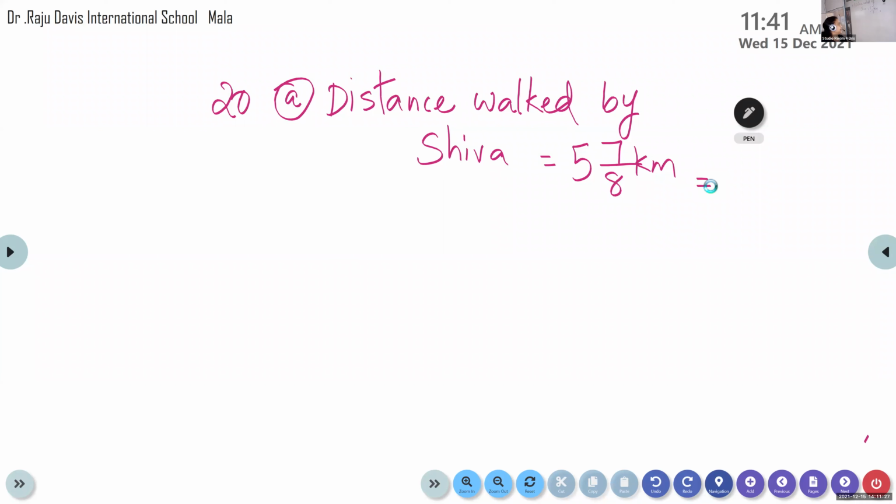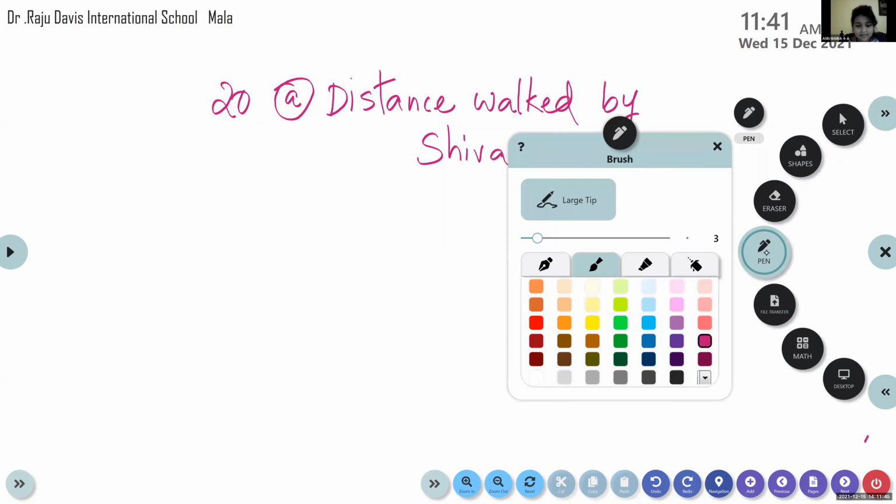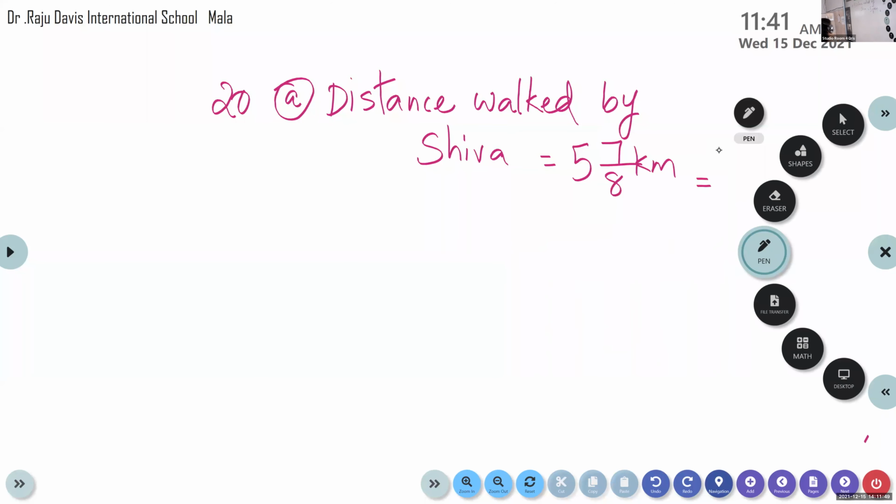5 times 8. Multiply the whole number and the denominator, 5 and 8. Then add the numerator. Find out the answer. Very easy, children.